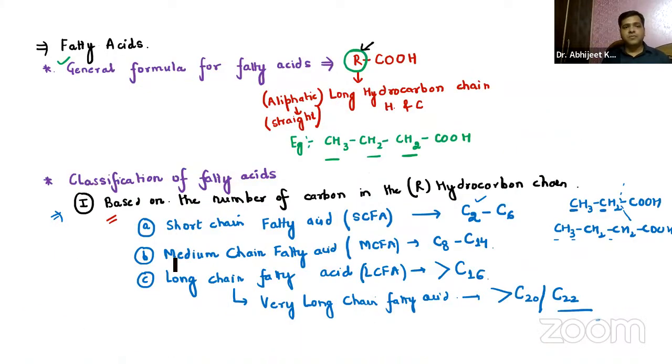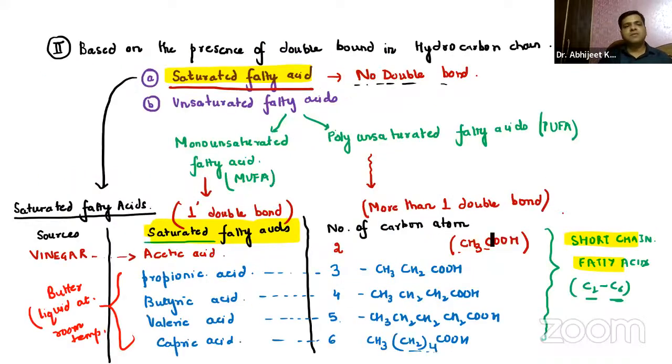We already know that there is something called medium chain, which is from C8 to C14. Just 2 points are very, very important in this case. You can just mention it over here. We have lauric acid and myristic acid.